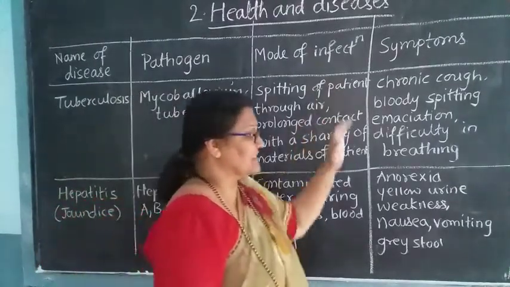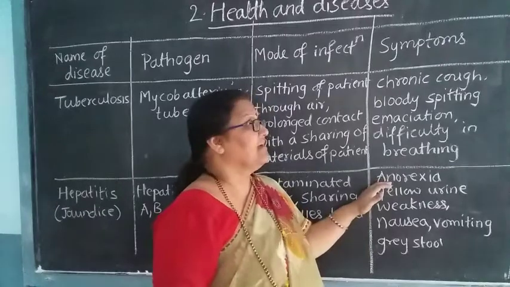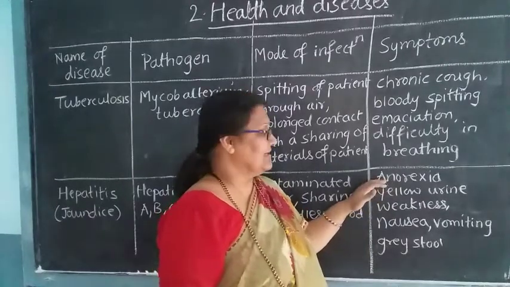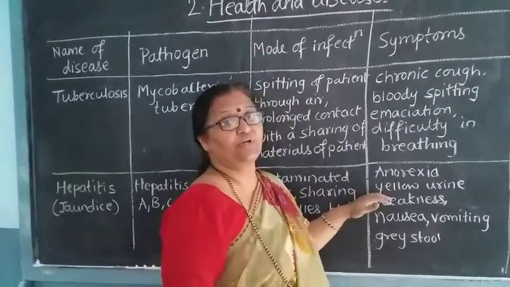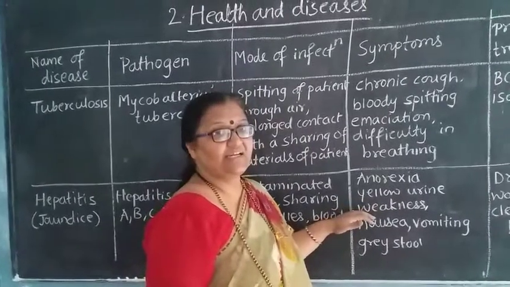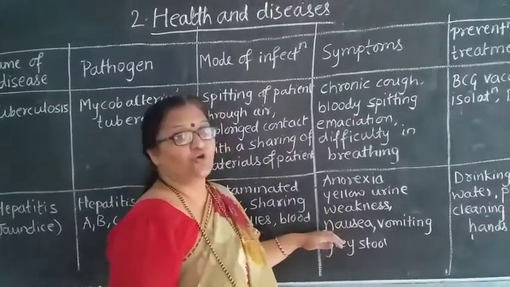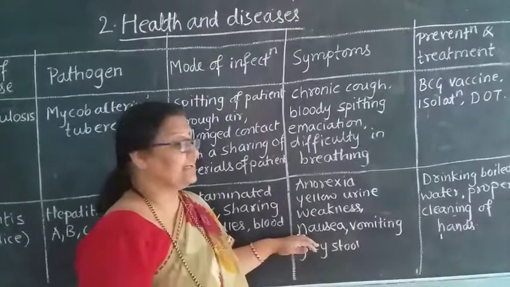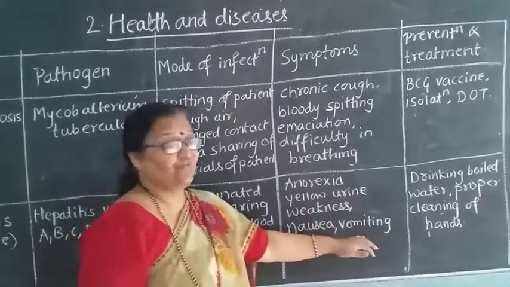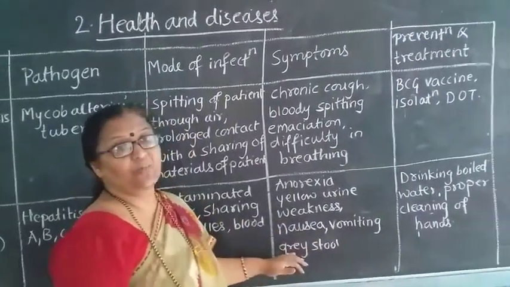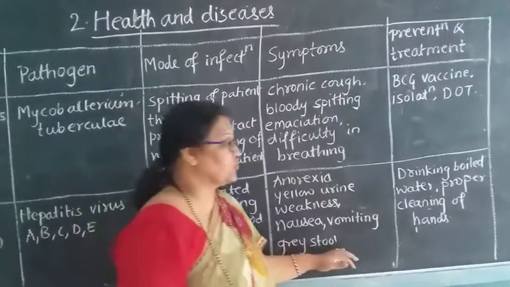The symptoms are anorexia. Here you may feel uneasy, or there is yellow urine. Then weakness is felt. Then nausea, you may not feel like eating anything, or you always feel like vomiting, or you may have a grey stool.